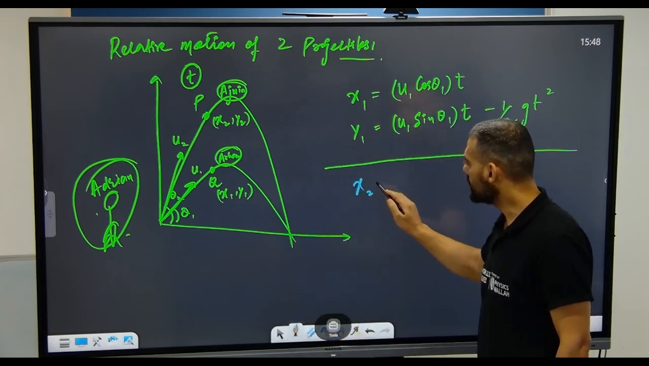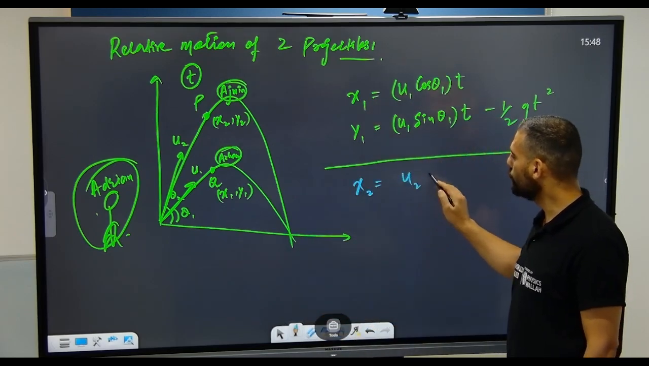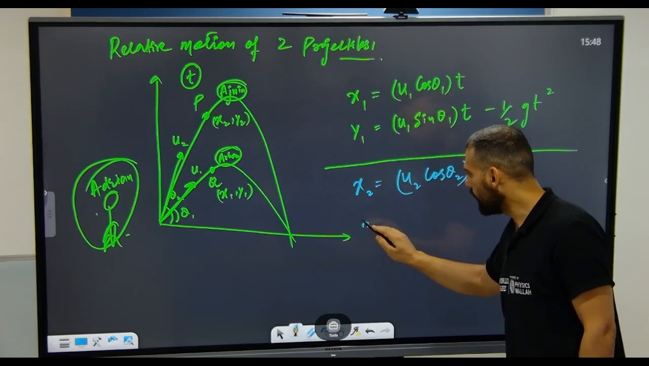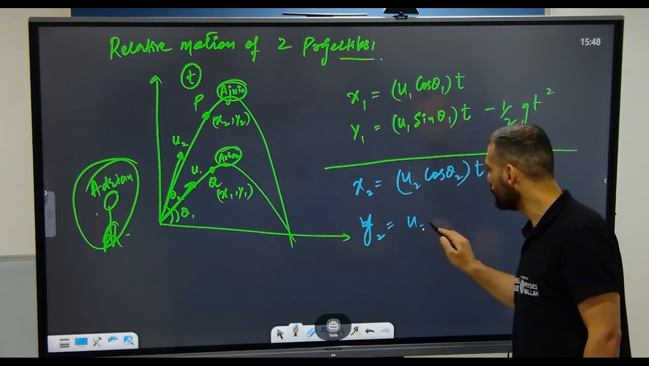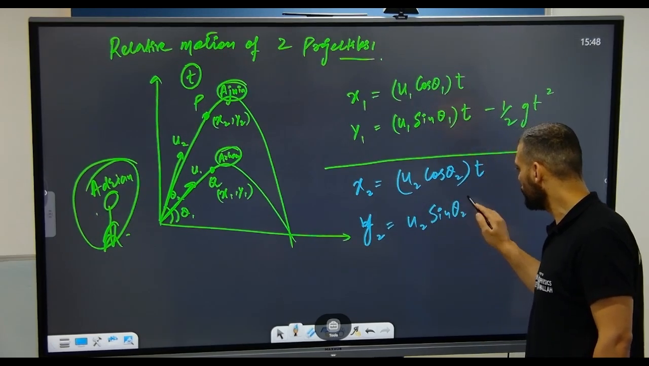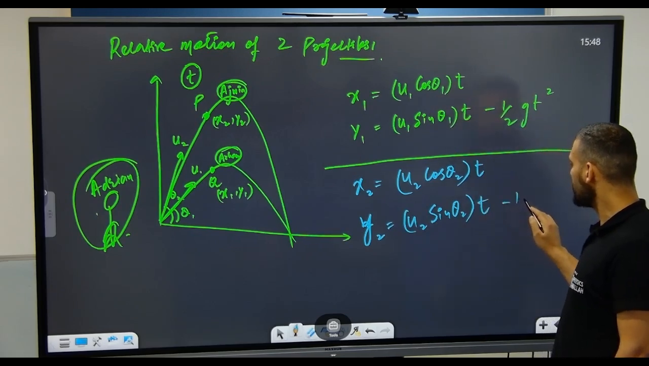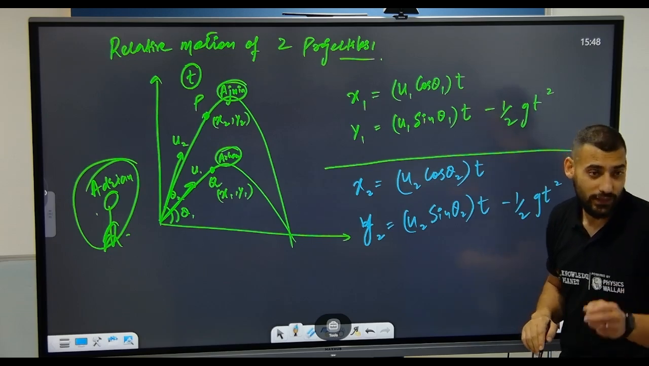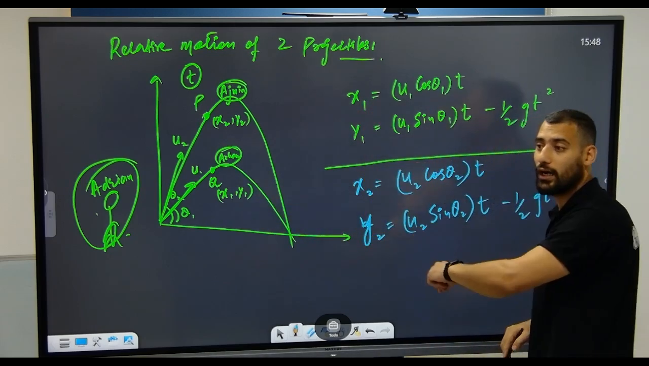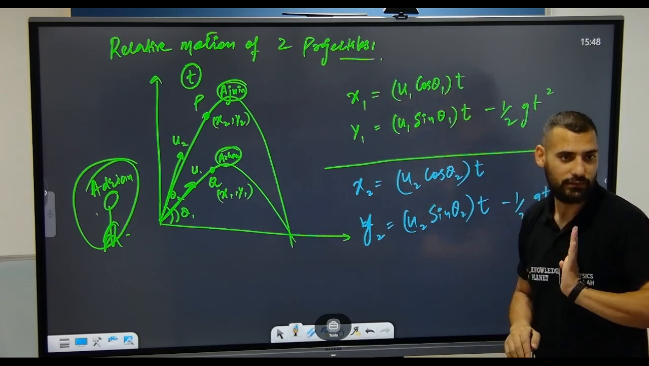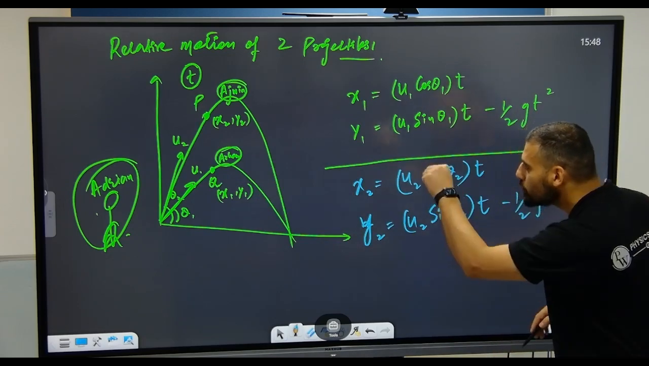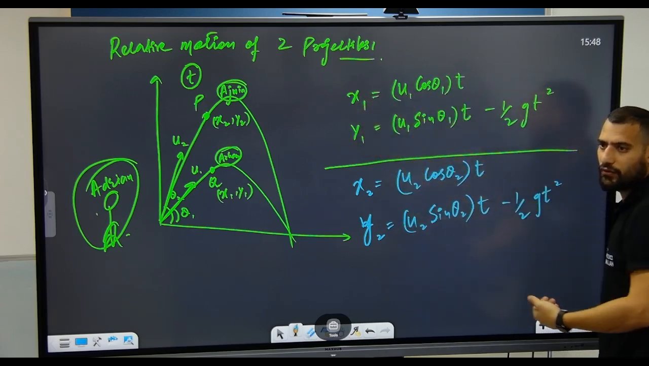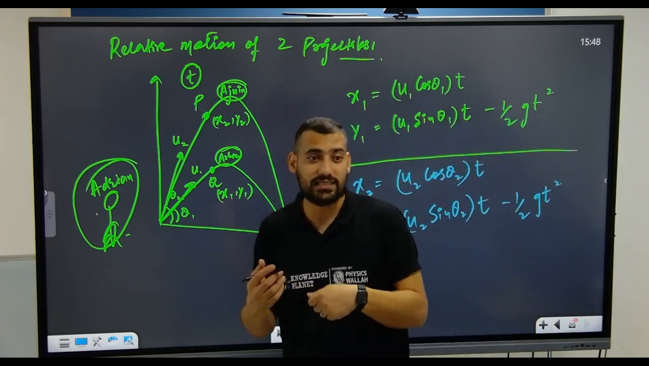x2 is equal to u2 cos theta 2 times the time, and y2 is equal to u2 sin theta 2 times the time minus half g t squared, isn't it? Very important. For Adrian, both are parabolic. But individually, this person, while observing the other person, will observe it with something called relative motion.